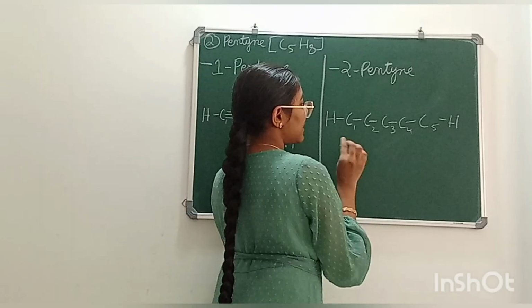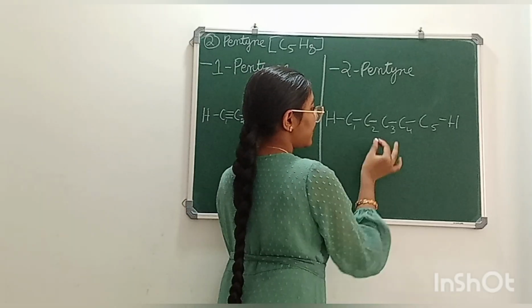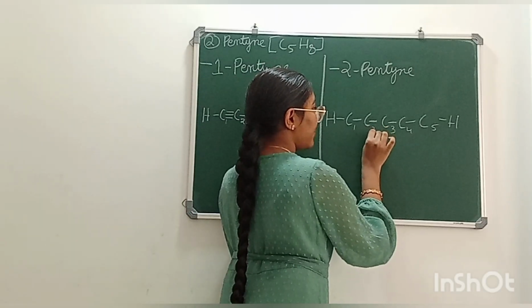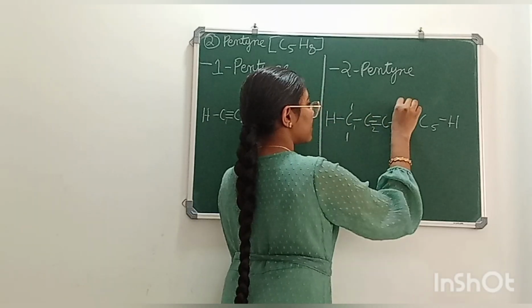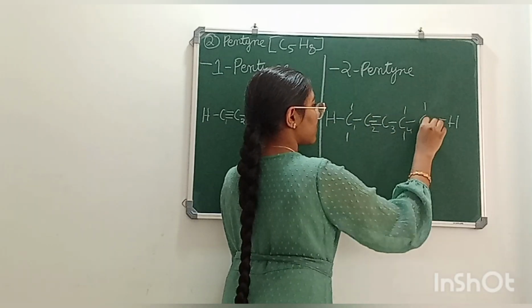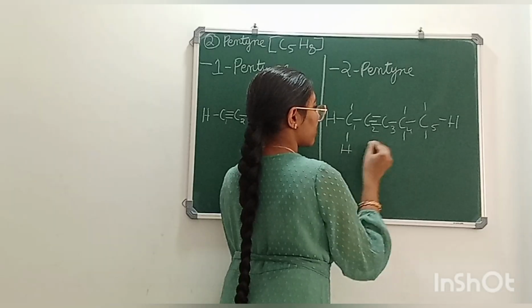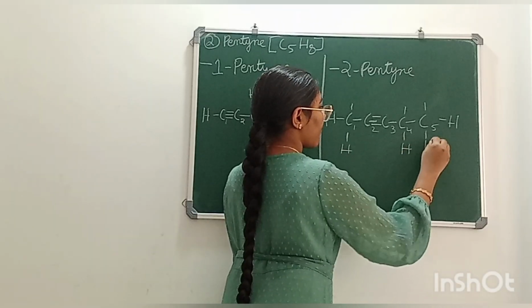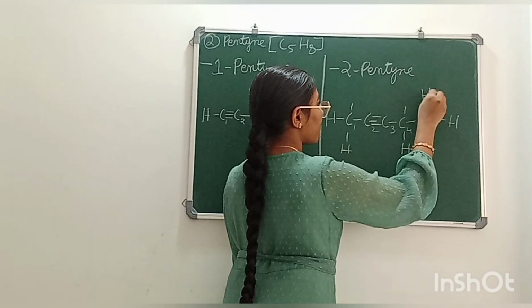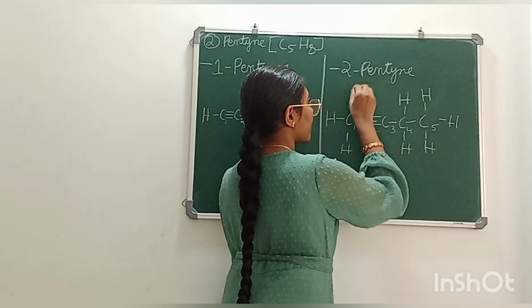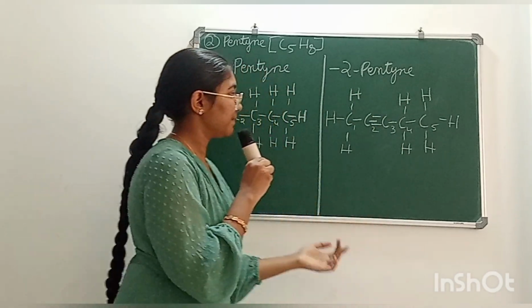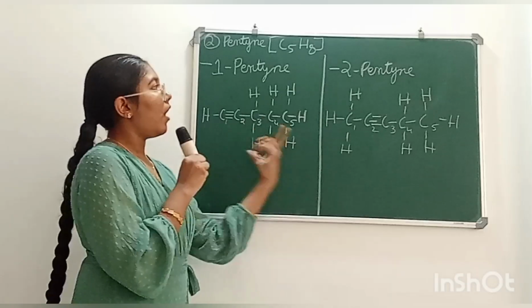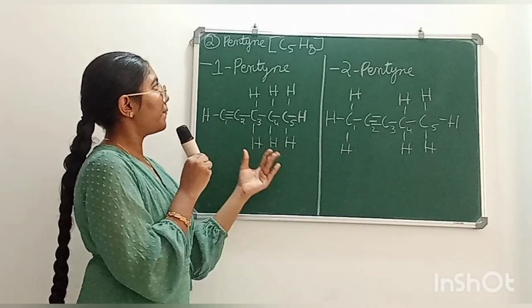Now let's draw 2-pentyne. The triple bond of 2-pentyne is between the second carbon atom and third carbon atom. So this is 2-pentyne. So these are the position isomers of pentyne.